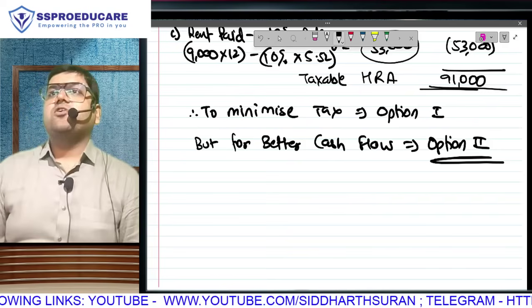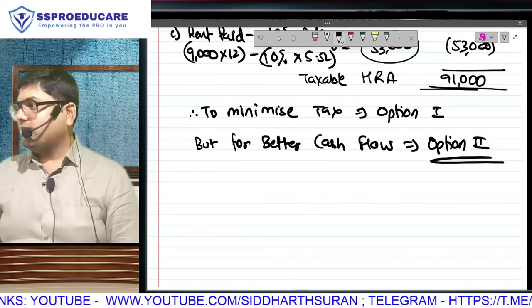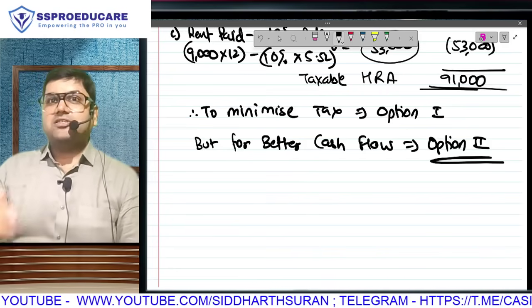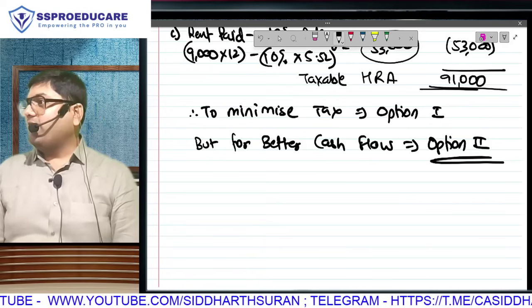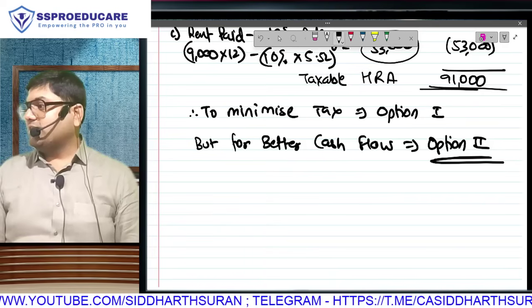With this extra tax of 9,300, look at what he will get. Every month the boss will give me 12,000 and I will spend only 9,000. Every month I am having savings of 3,000. In a full year I will save 36,000.